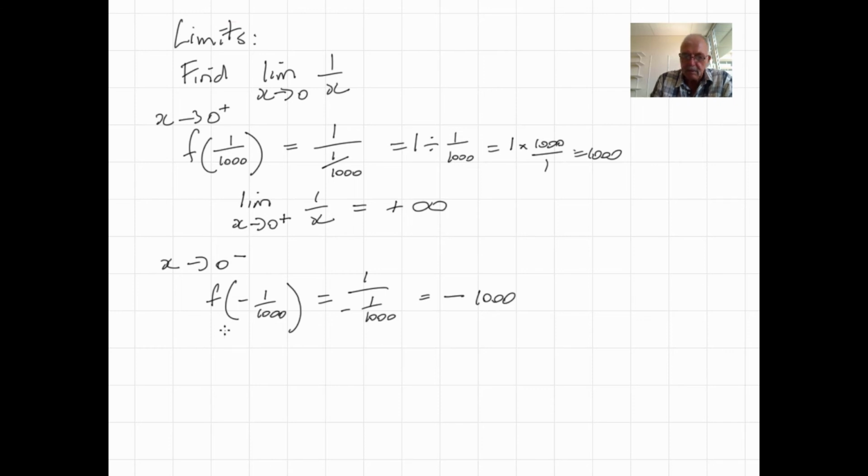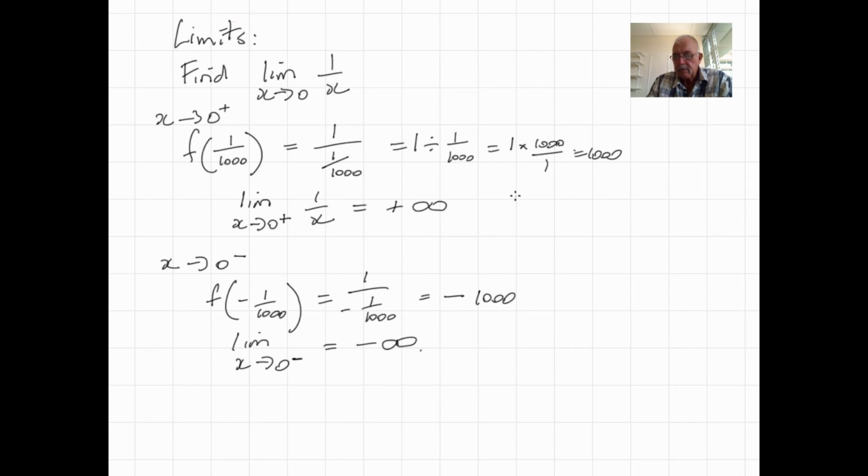So the limit as x approaches 0 from the negative side, so x getting closer and closer to 0 on the negative side of 0, is equal to negative infinity.